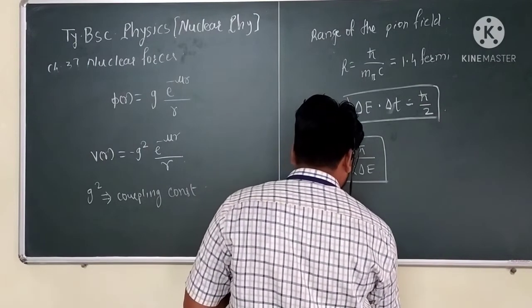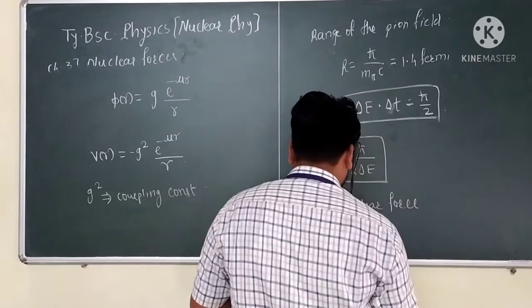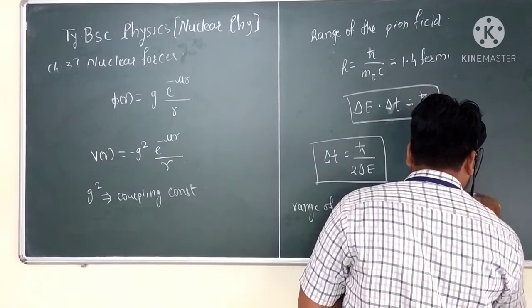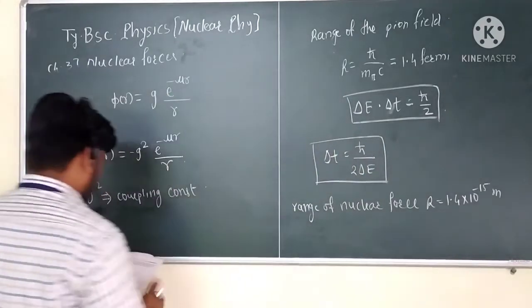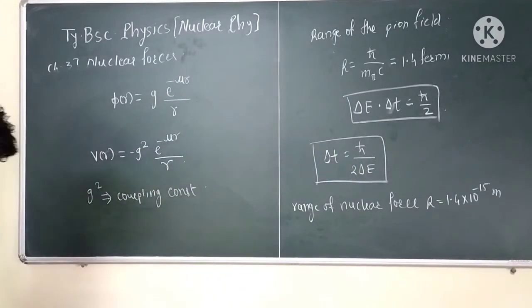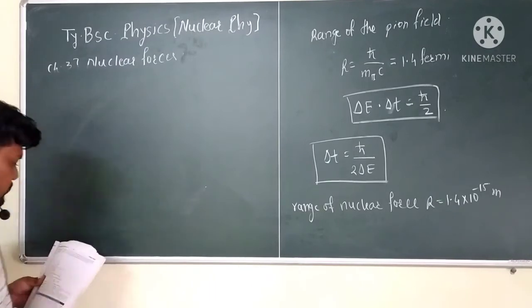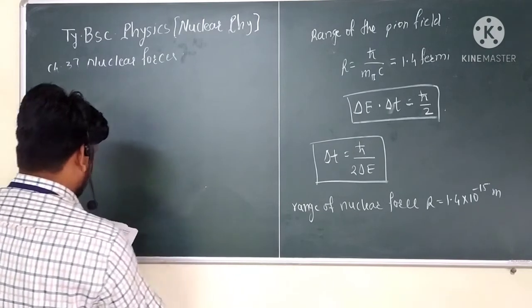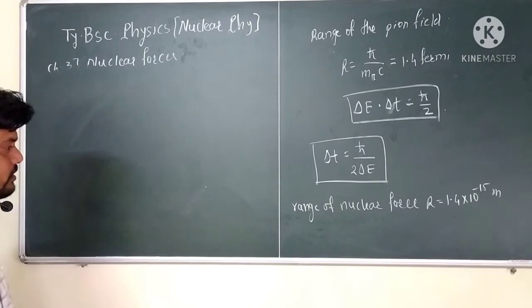The range of the nuclear force is given by R is equal to 1.4 into 10 to the power minus 15 meter. Let us assume that this meson travels between the nuclei at approximately the speed of light, and delta T is given by the interval between the emission of the meson from one nucleon and its absorption by the other nucleon.